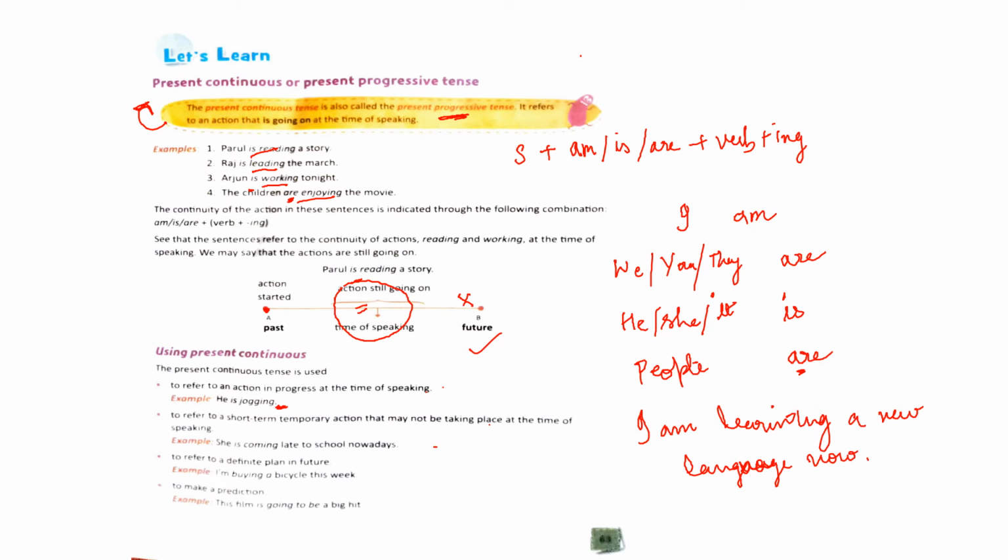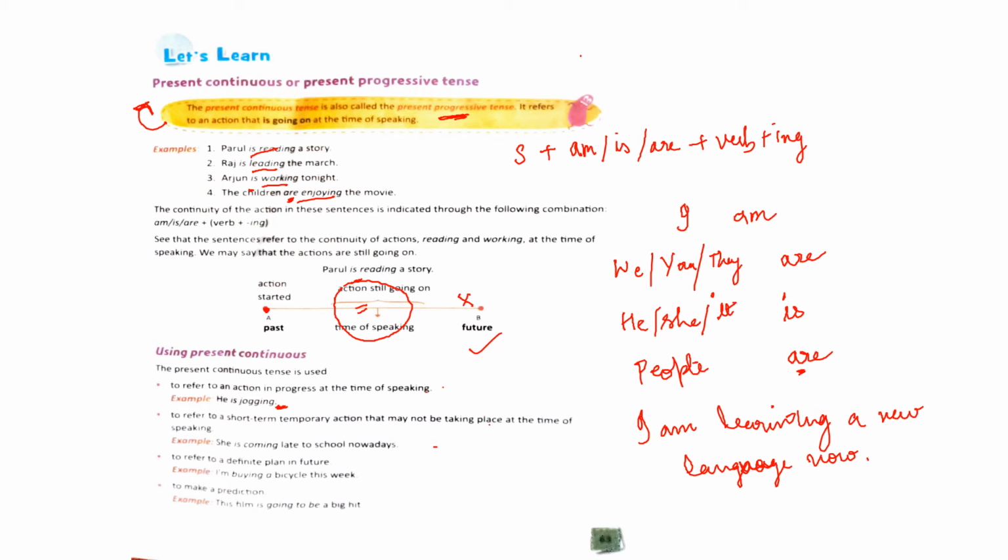In this sentence, the person may not be learning at the moment of speaking. The act of learning may not be taking place at the time of speaking, but the action is continuing.